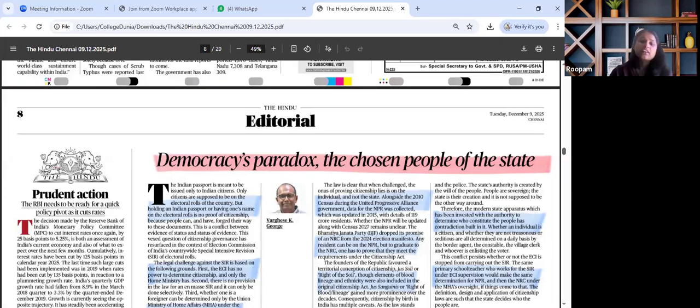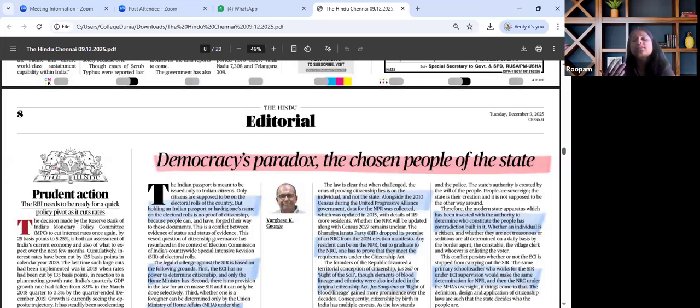For the prelims perspective, we need to know the difference between NPR, NRC versus census, who conducts them, and who keeps the data with them. Citizenship Act of 1955, its recent amendments, jus soli versus jus sanguinis, the difference between these two concepts and how it is applicable in India's citizenship scenario.